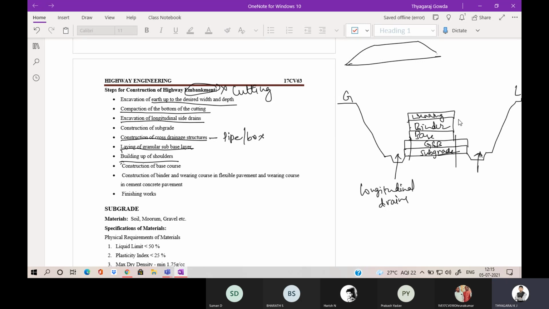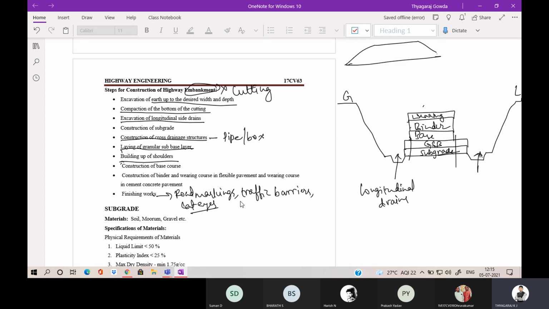Construction of binder course and wearing course. Then finishing works like road markings, then traffic barriers, installation of cat eyes, etc. You are going to do.